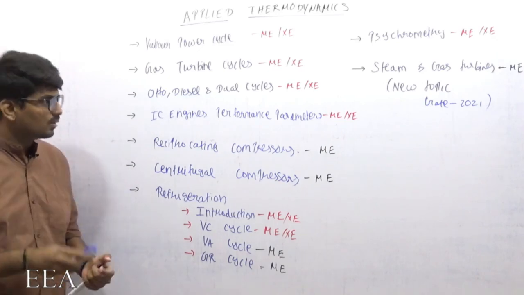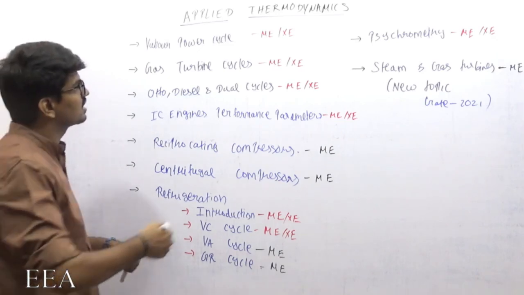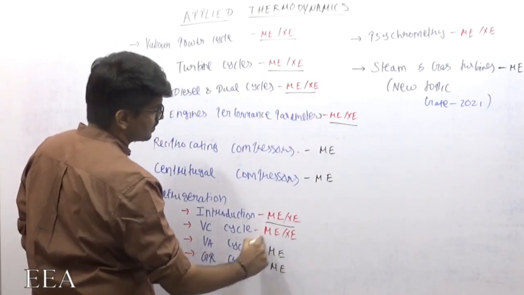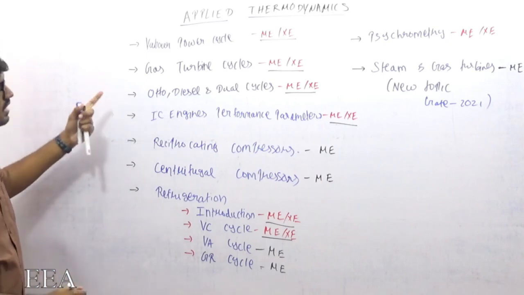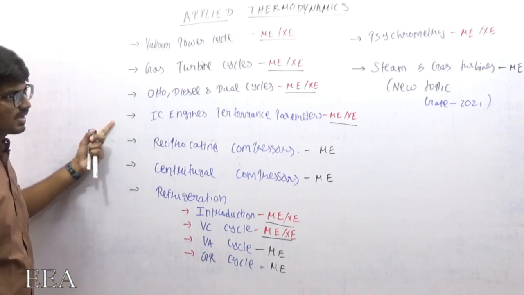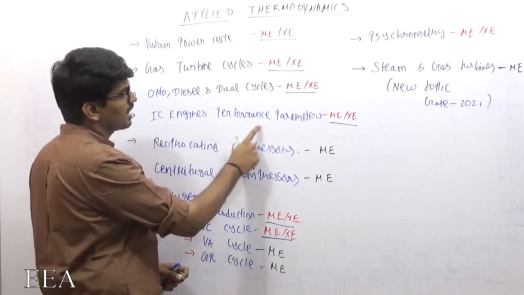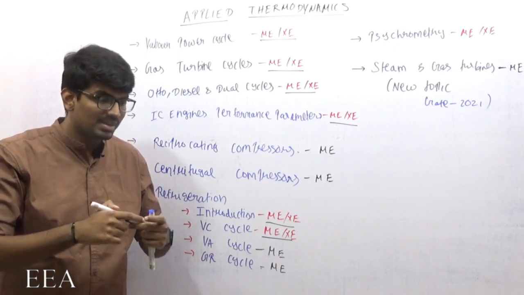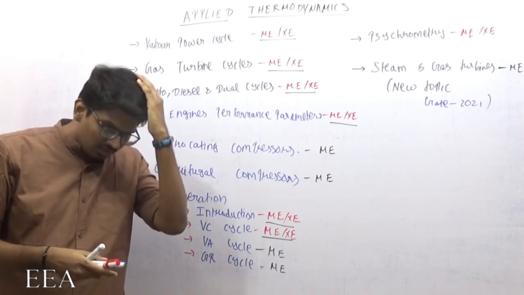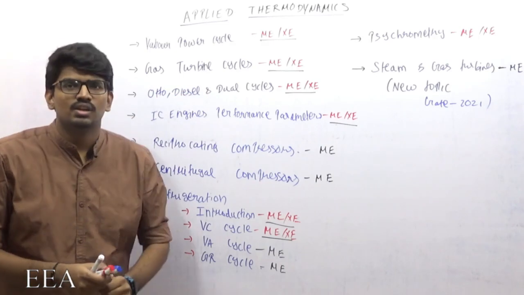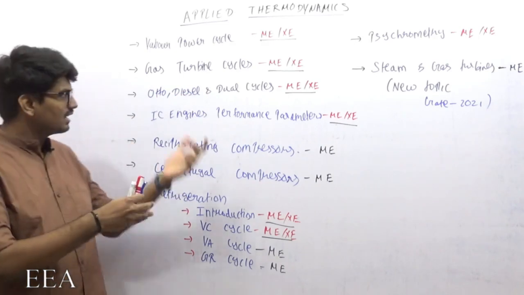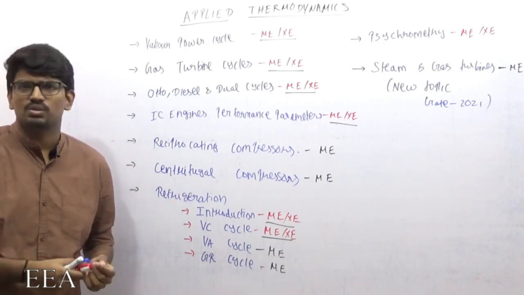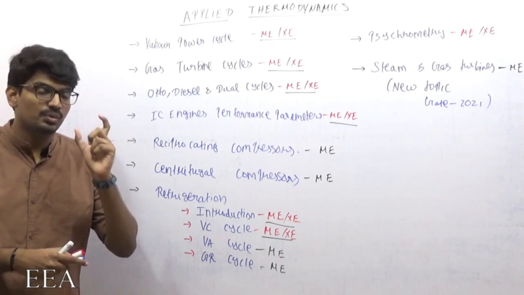As I already mentioned, these are the topics where both ME and XE students should prepare: vapor power cycle, gas turbine cycle, Otto, diesel, dual cycle, and IC engine performance parameters. The IC engine performance parameter is actually not mentioned in the XE syllabus, but there are still possibilities, because they mention the Otto cycle and the diesel cycle. They can ask questions relating the Otto cycle with IC engine performance parameters. We will be doing those types of questions in our course itself.